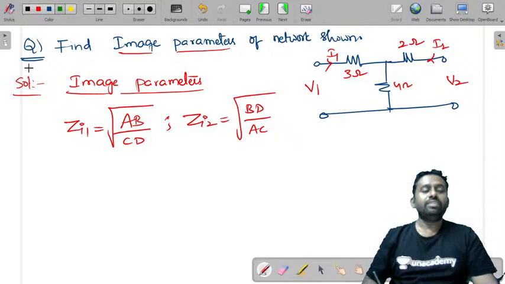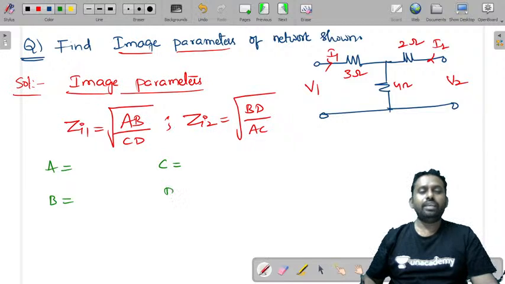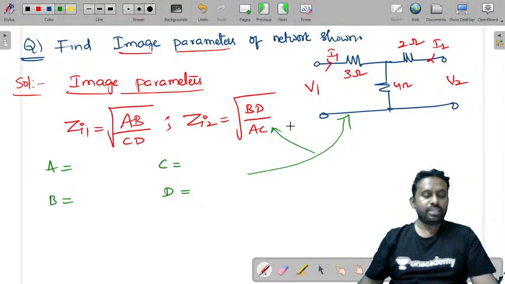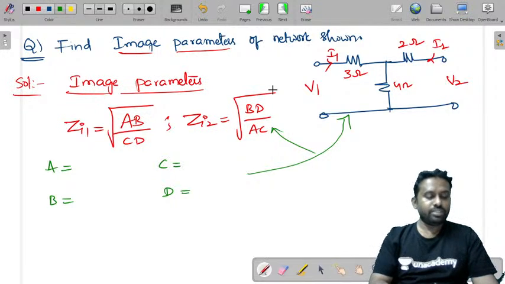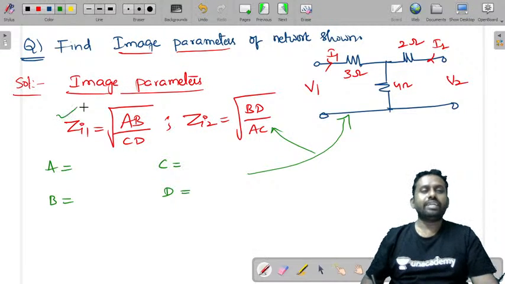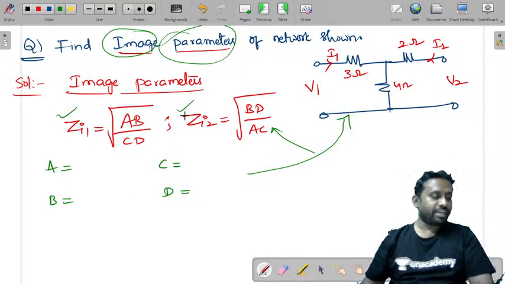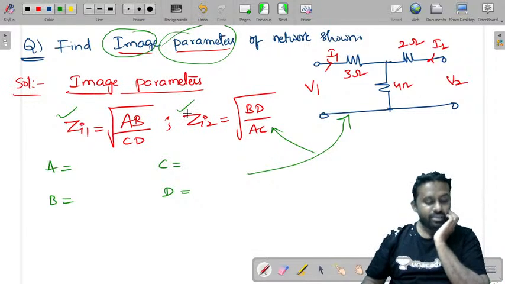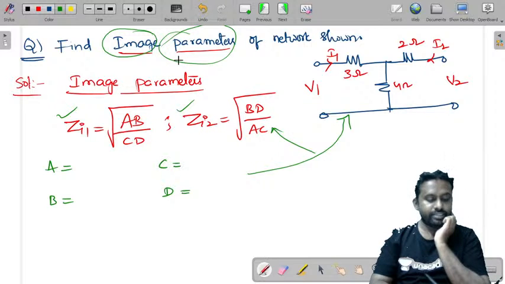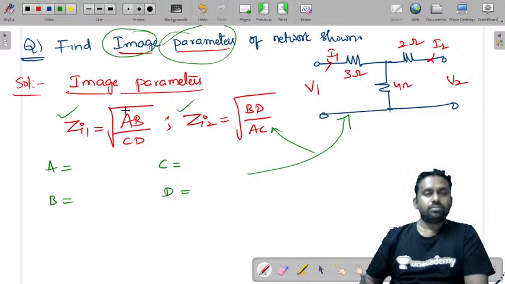Means if you can find the values of A, B, C and D for the given network, you can just substitute these values here and find ZI1, ZI2 image parameters directly. Let's try to find ABCD parameters for the given network so that you will be able to find image parameters.